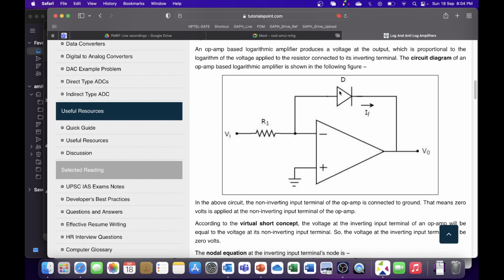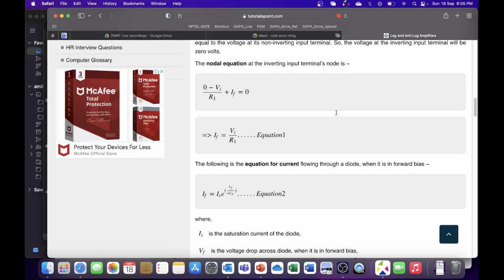So now I'll write the expression for diode. So you must know the expression for diode is I equal to ID e to the power V by VT, voltage equivalent of temperature. So I'm not just talking about temperature, just in terms of voltages. So there is a knee voltage when diode is involved. If you are above that voltage, the diode is conducting, otherwise the diode is not conducting. So that's how an exponential term comes there, since there's an exponential involved in the differential equation. Have they derived that?